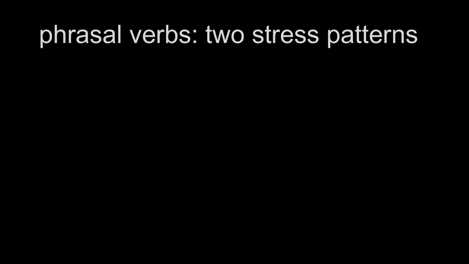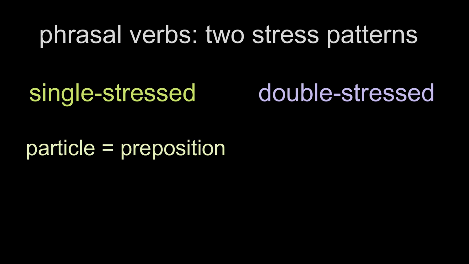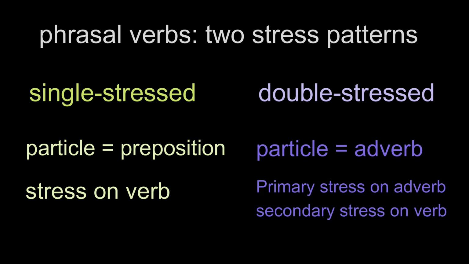Two stress patterns for phrasal verbs. Single stress or double stress. The patterns mainly depend on the type of the particle. If the particle of a phrasal verb is a preposition, the phrasal verb is single stressed. The stress lies on the verb and there is no stress on the preposition. If the particle of a phrasal verb is an adverb, the phrasal verb is double stressed. The primary stress is on the particle and the secondary stress is on the verb.